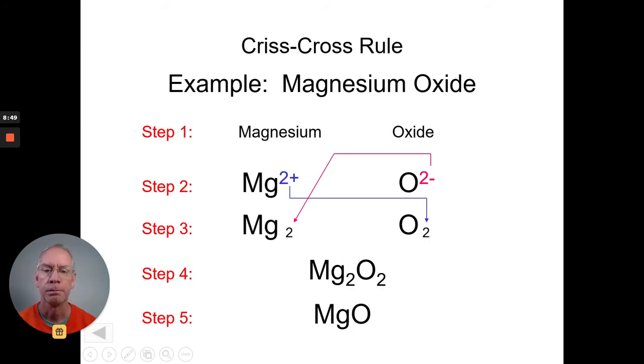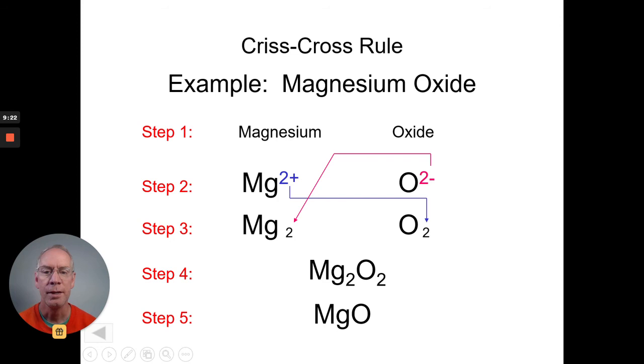All right, let's try another one. Here's magnesium oxide. Magnesium is an alkaline earth metal, and all alkaline earth metals have a 2 plus charge. So look at what I've done here. I've written the name, I spread it out, I put the symbol magnesium Mg, the symbol for oxygen O. Then I figured out the charge of magnesium must be 2 plus because it's in group 2. Oxygen is minus 2 because it's 2 away from the noble gases.